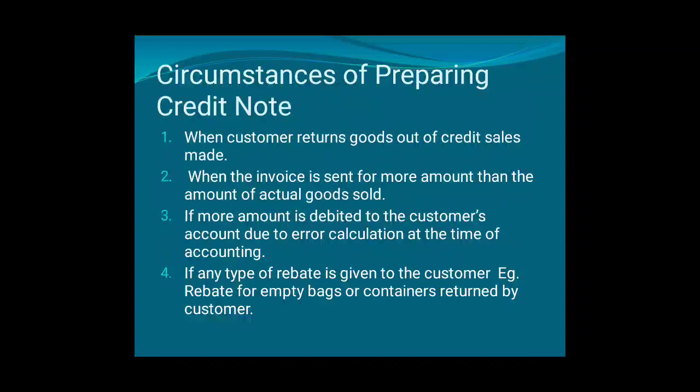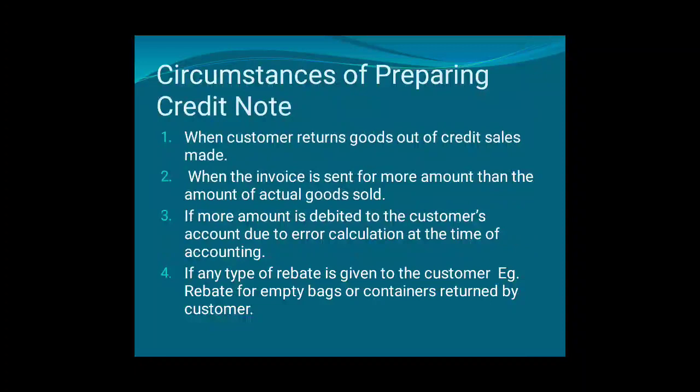Second, when the invoice is sent for some more amount than the actual amount of goods. Sometimes what happens, we are sending an invoice which is of more amount than the actual amount, and this can be possible by mistake. So when it is informed by our customer that the invoice is of more amount than the actual goods, then we come to know about this and we send the credit note, that for that much mistake, that difference amount, we are crediting to your account. Difference of what? Difference of the actual goods sold and the invoice prepared.